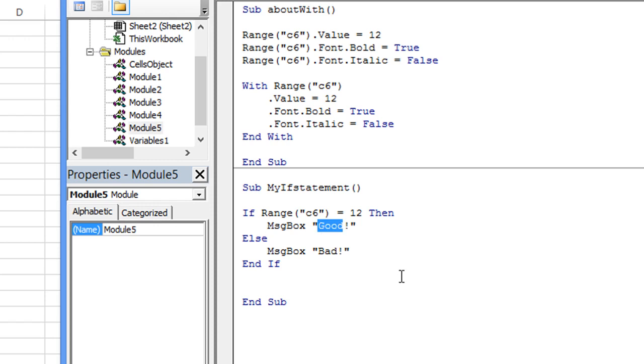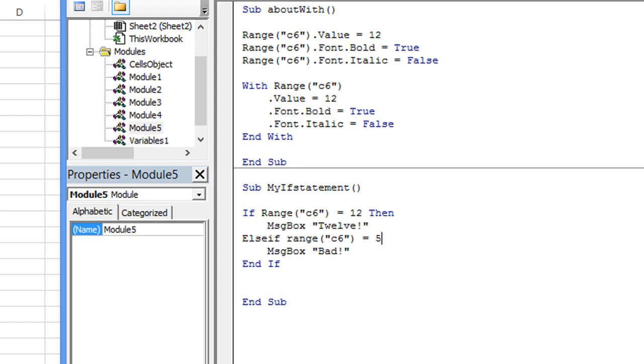Okay, so let's just change this around a little bit. If C6 is 12, then the message box is going to say 12. And now we're going to say else if, so that's a thing, else if. And then you go ahead and make your next if statement. So else if range C6